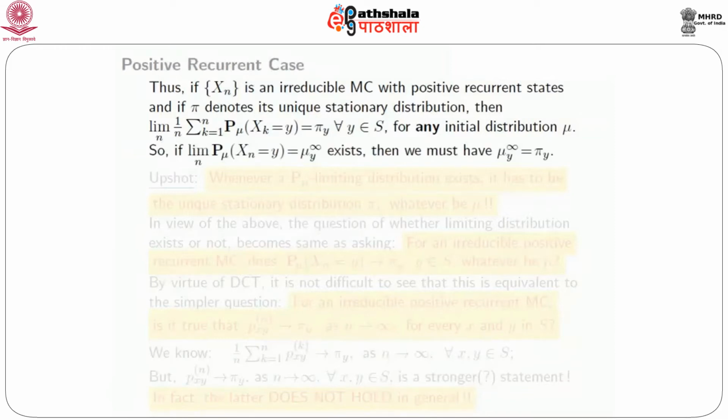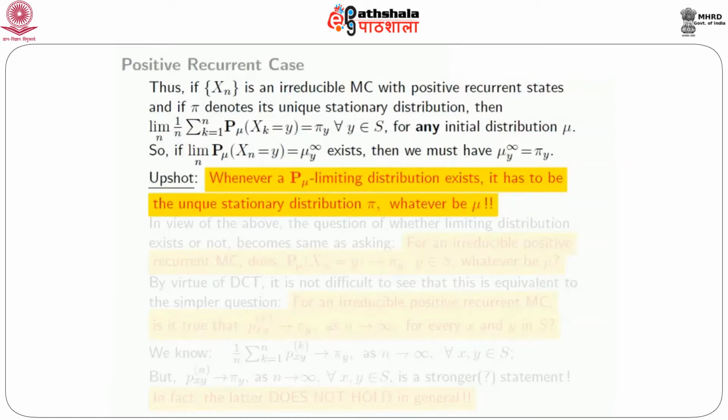So if a limit exists for any initial distribution mu, then the average of this sequence P_mu(X_n = y) would also have to have the same limit, which means that mu_infinity(y) has to be the same as pi(y). So the upshot is that whenever a limiting distribution exists, it has to be the unique stationary distribution pi, whatever be mu.